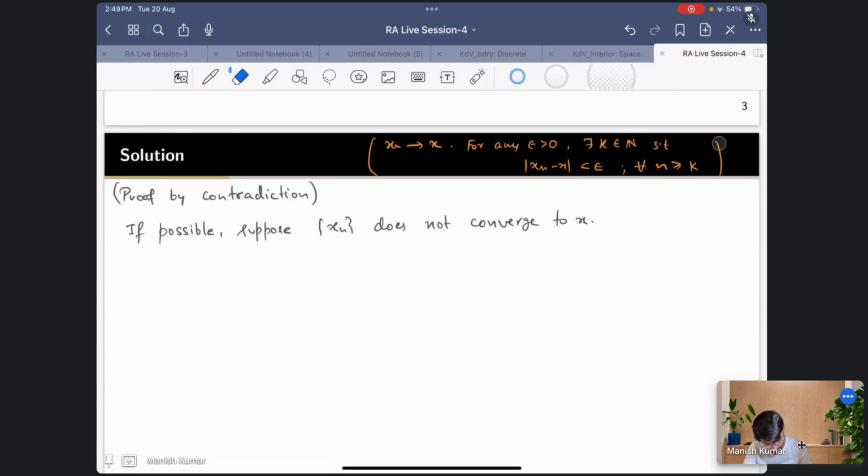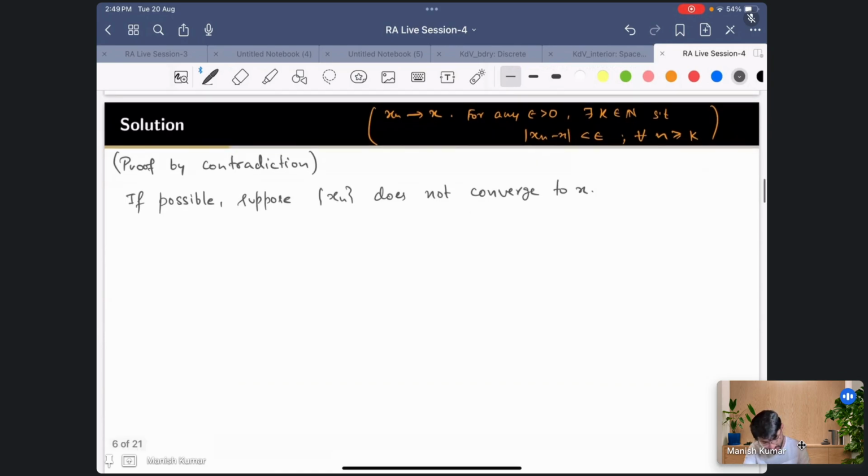Now what will be the negation? We are saying that xn does not converge to x, so this property is not going to hold. Whenever you have "for every", you change it to "there exists". Here you have "for any", so now I'll change it to "there exists". So xn does not converge to x means there exists epsilon naught greater than 0 such that, now here you had "there exists", so it will now be "for all".